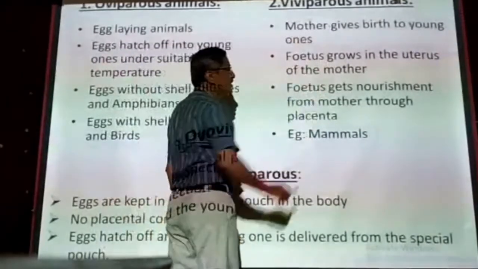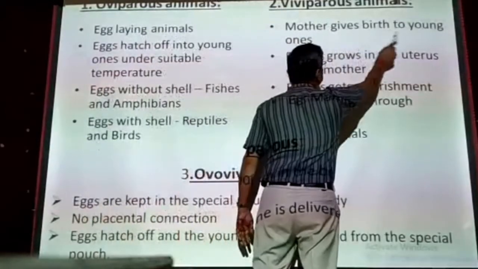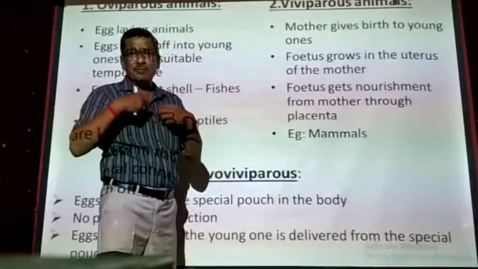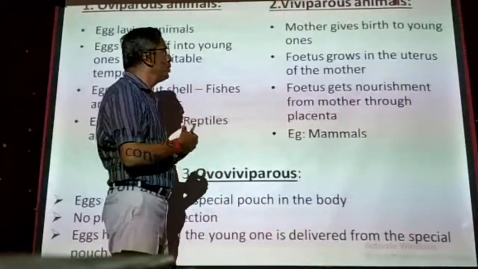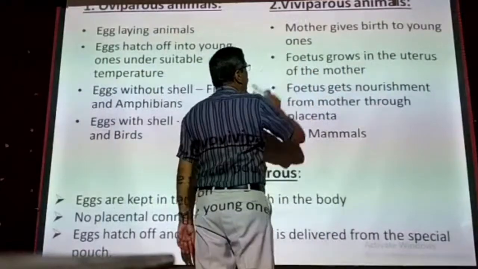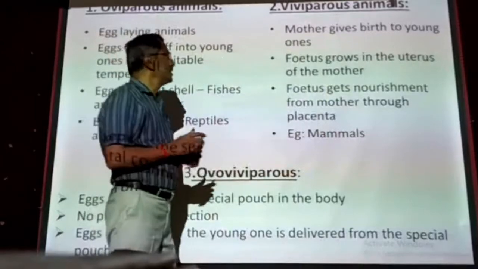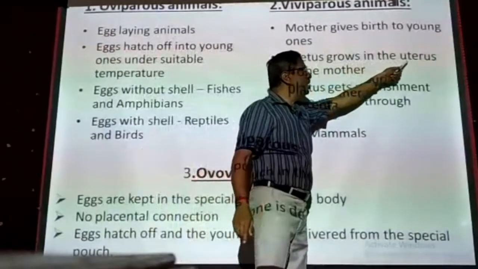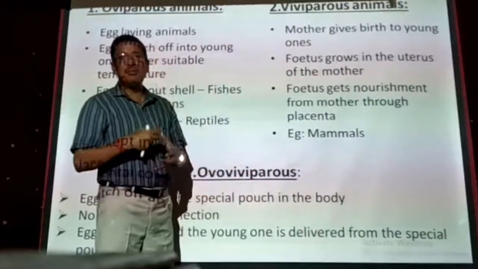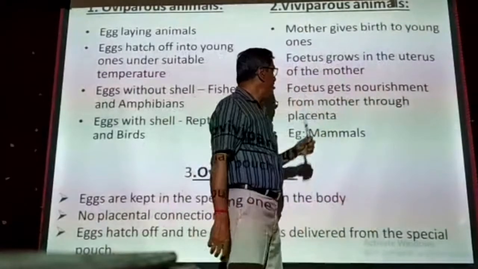Now we are coming to viviparous. I already told you the young ones are given birth to. The mother, a matured female, gives birth to young ones. Inside the body of the mother, the young one is growing, and after that the young one is delivered; that is birth. The developing young one is called a fetus. The fetus grows in a special organ in the female body called the uterus.